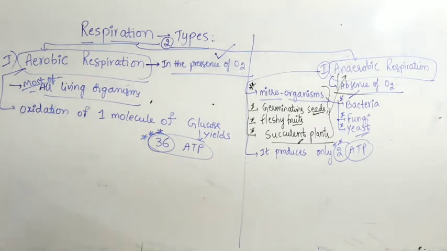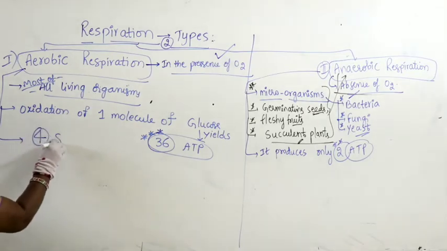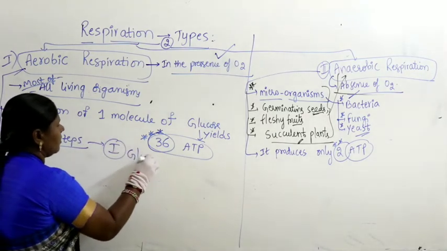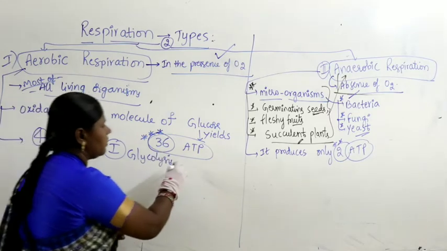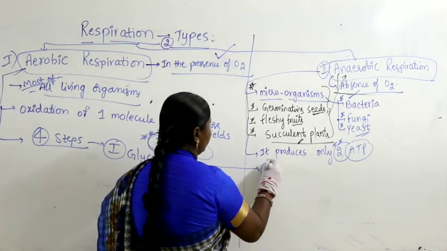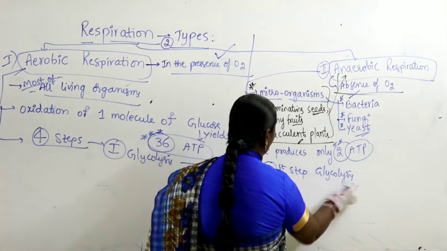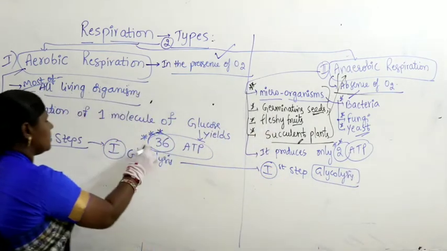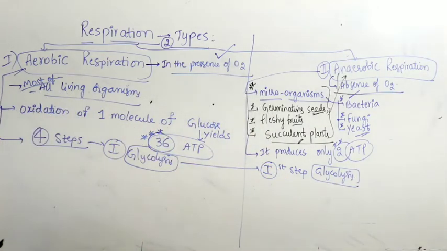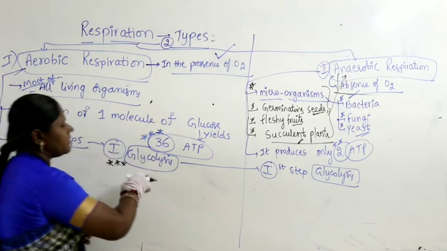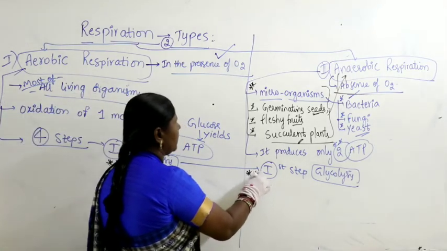Aerobic respiration includes 4 steps. What are the 4 steps? The first one is glycolysis. Glycolysis occurs in both cases. In anaerobic respiration also the first step is glycolysis. That means glycolysis is observed in both aerobic respiration as well as anaerobic respiration.